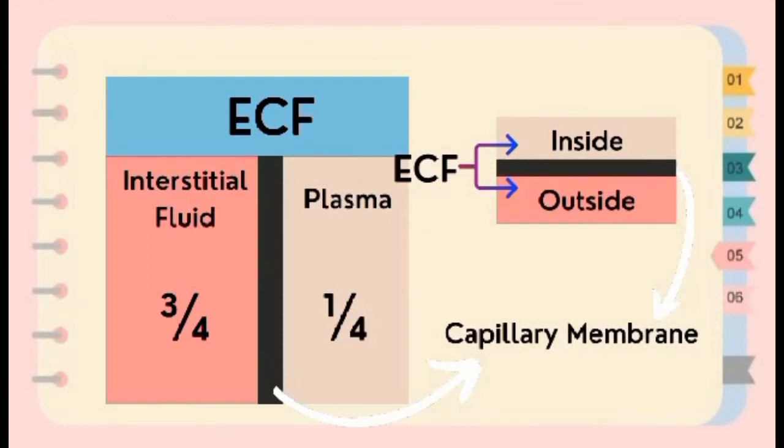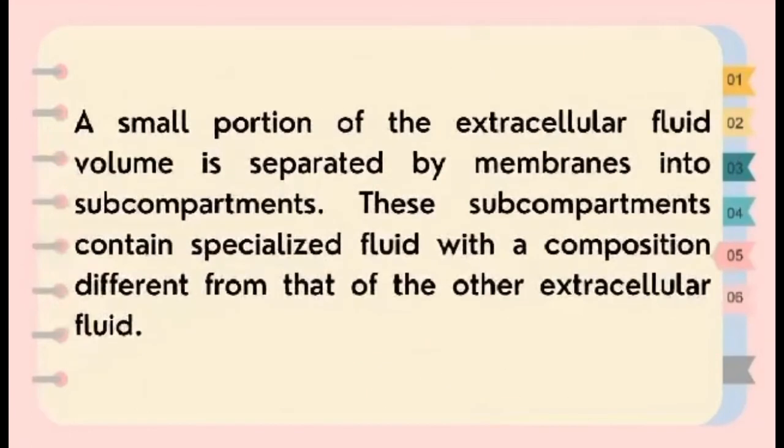The interstitial fluid is larger, being around 3/4 of the ECF, so the plasma is a quarter. Now what's between these two? A capillary membrane.